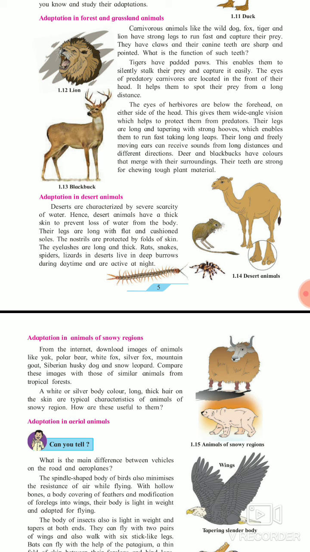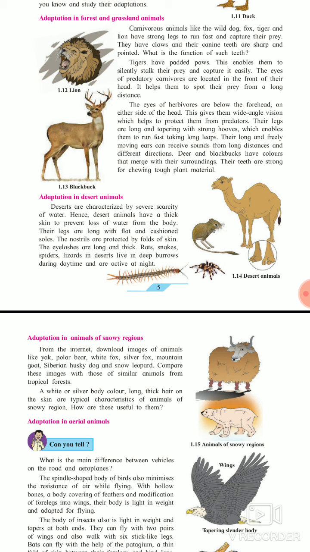Okay, their legs are long with flat and cushioned sole. The nostrils are protected by the fold of skin. What is nostril? The hole of your nose, that is called as nostril. Your nostrils are open, but in the case of desert animals, their nostrils are closed with the help of skin.